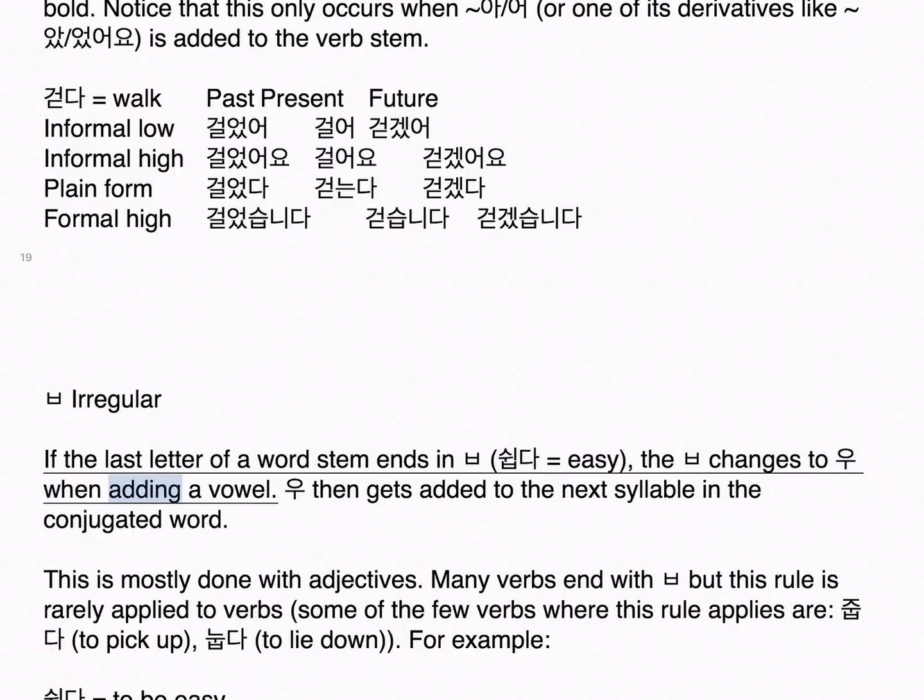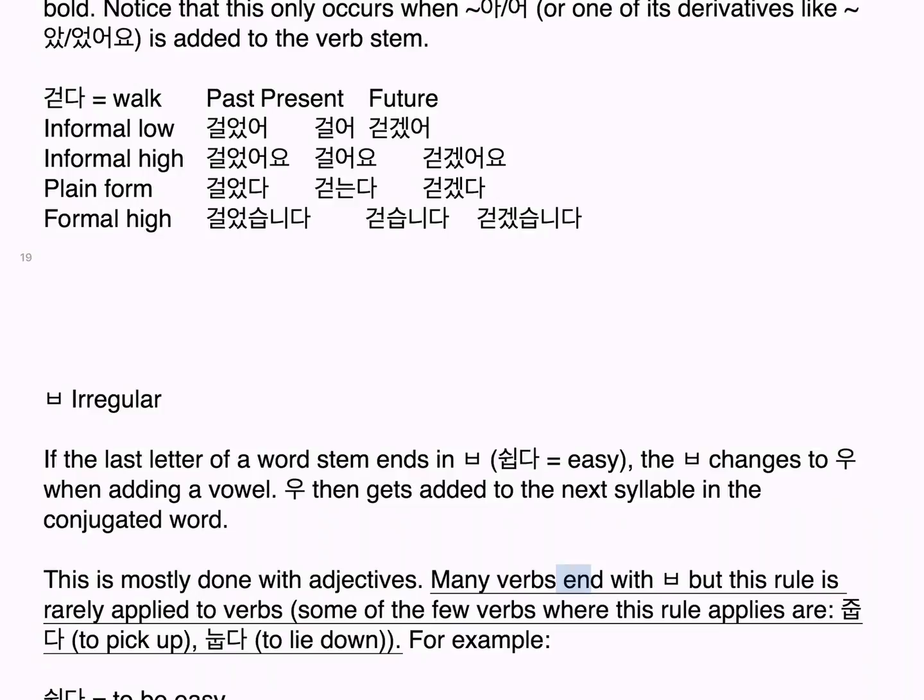ㅂ irregular. If the last letter of a word stem ends in ㅂ, for example 쉽다, easy, the ㅂ changes to 우 when adding a vowel. 우 then gets added to the next syllable in the conjugated word. This is mostly done with adjectives. Many verbs end with ㅂ, but this rule is rarely applied to verbs. Some of the few verbs where this rule applies are 줍다, to pick up, and 눕다, to lie down.